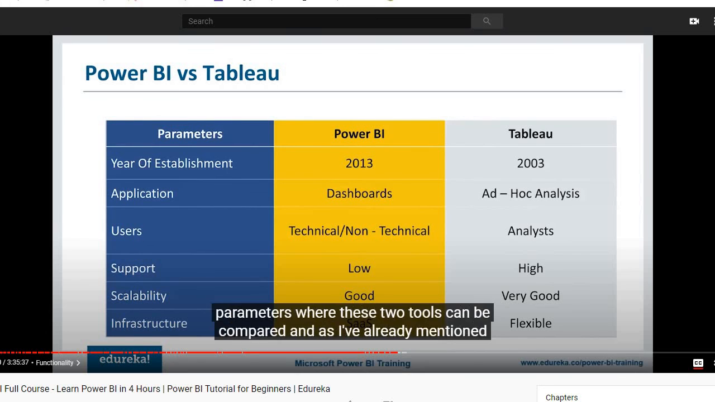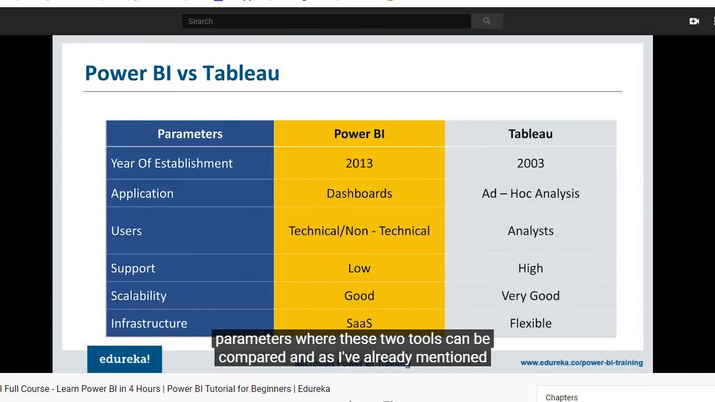There are quite a few other parameters where these two tools can be compared. And as I've already mentioned, these two tools are very neck and neck, very close to each other. These are two of the most talked about tools, or the hottest tools, when you talk about business intelligence. And it would be unfair to say this is a clear winner or that is a clear winner. It actually boils down to your preference. The best way for you to decide is to go ahead and use both of these tools. They are readily available to you and very easy to learn.